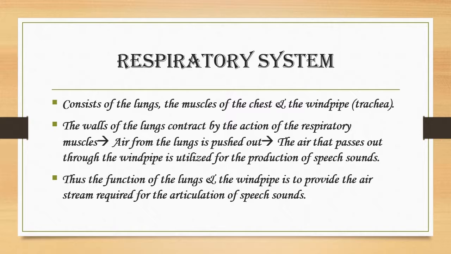When the walls of the lungs contract by the action of the respiratory muscles, air from the lungs is pushed out. The air that passes out to the windpipe is utilized for the production of speech sounds. Thus, the function of the lungs and the windpipe is to provide the airstream required for the articulation of speech sounds.